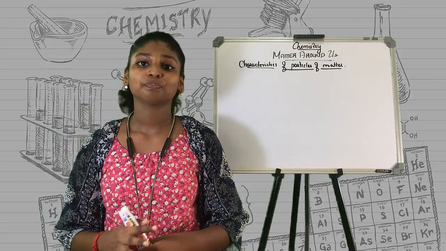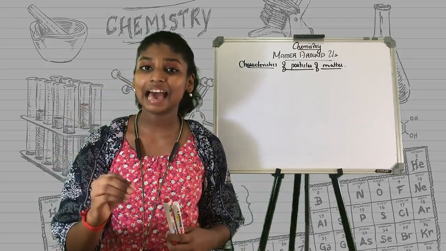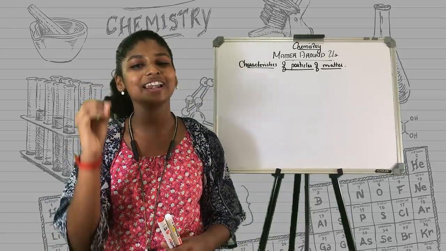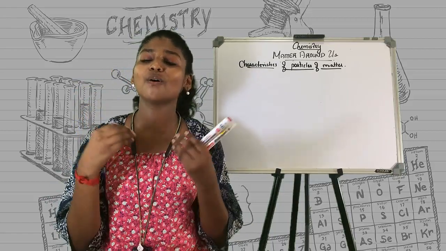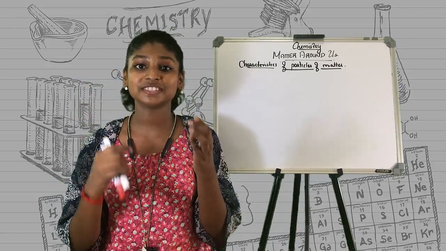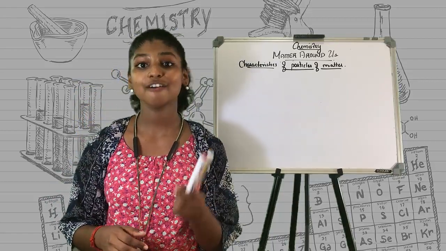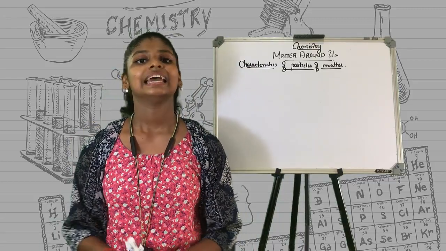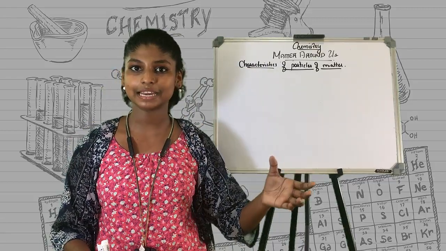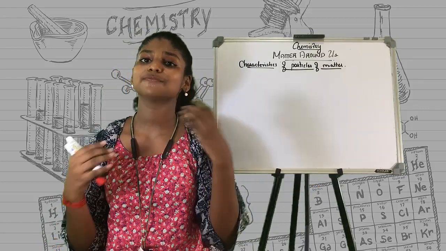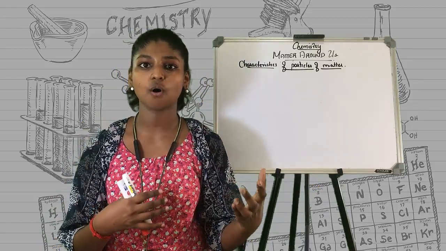Matter can be classified into solid, liquid, and gaseous form according to their physical appearance. In this chapter, we will be discussing matter and its physical forms.